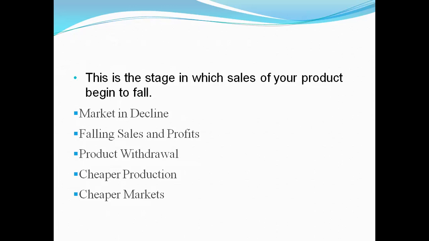The example of Nano is right now in decline stage. In fact, it has approximately disappeared. Because people don't like the product, Tata withdrew the same product from the market. Cheaper production, cheaper market.